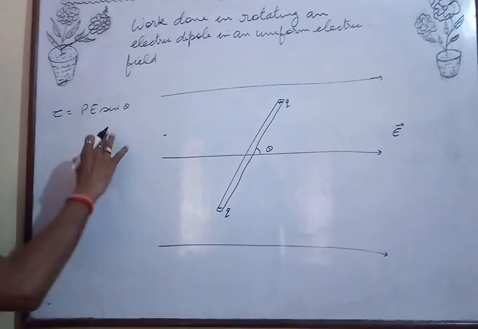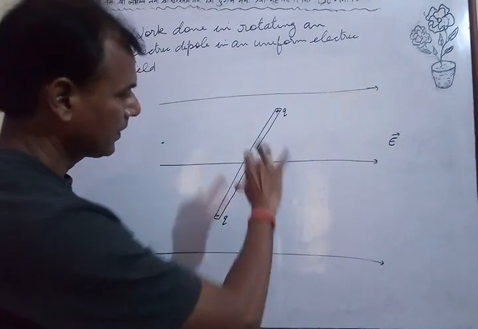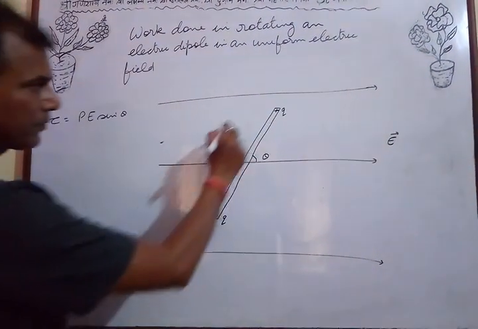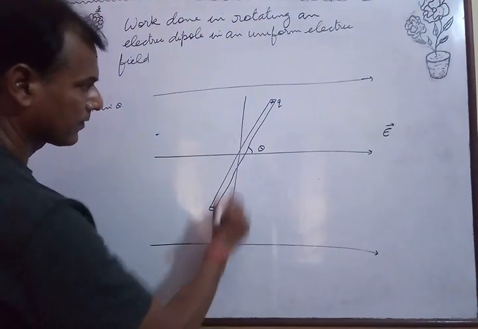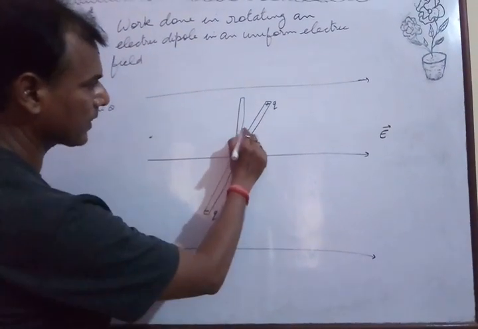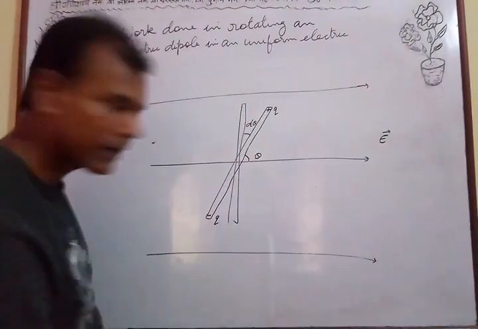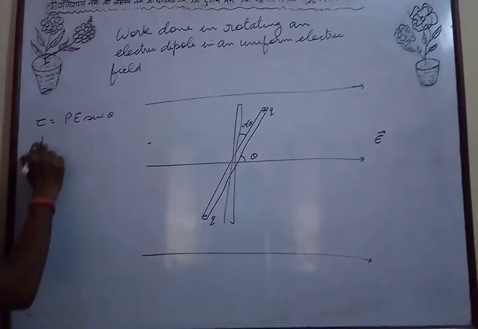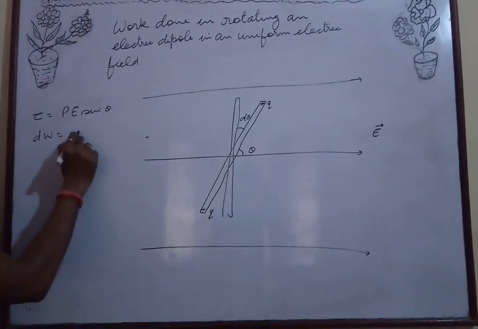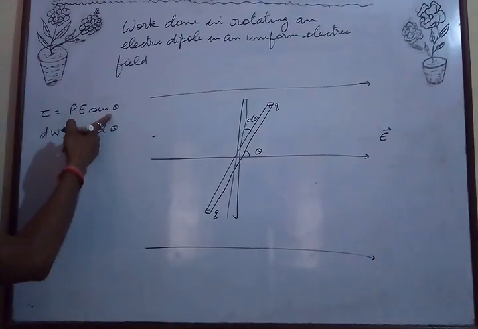This torque will try to align it parallel to the electric field. Now if this dipole is further rotated by a small angle d theta, then the work done dW is equal to tau d theta, this torque acting on it.